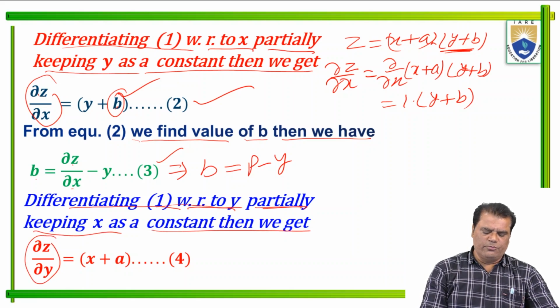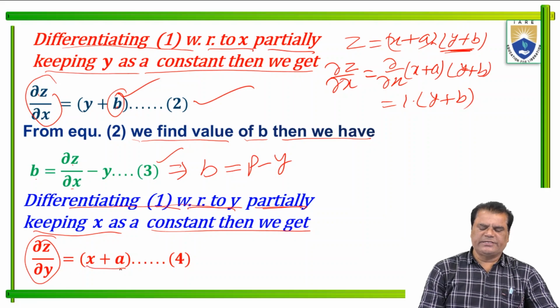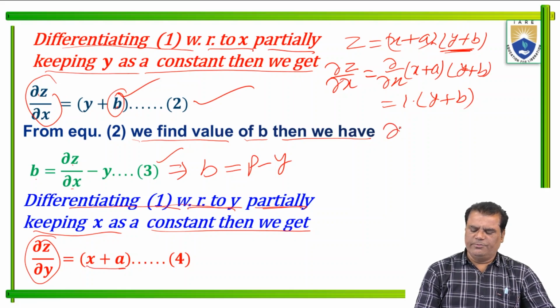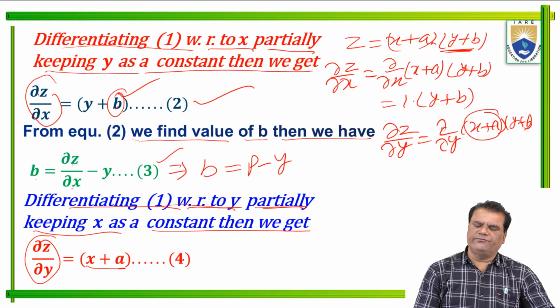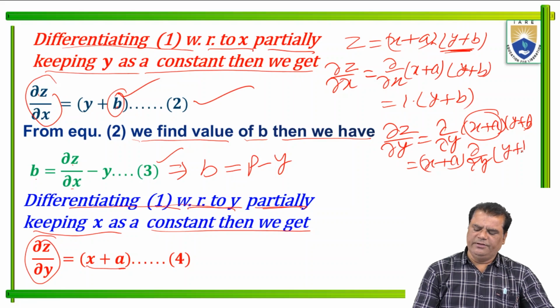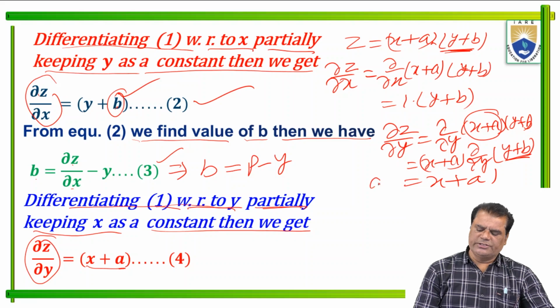So ∂z/∂y equals (x + a) times ∂/∂y of (y + b). With respect to y, b is constant, so this is 1. So this is x + a.